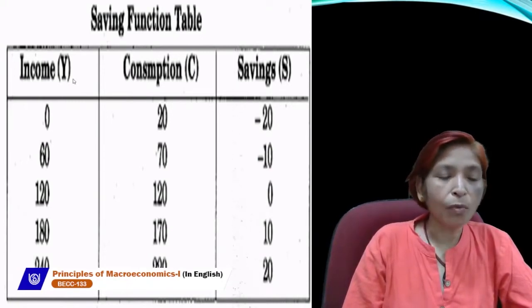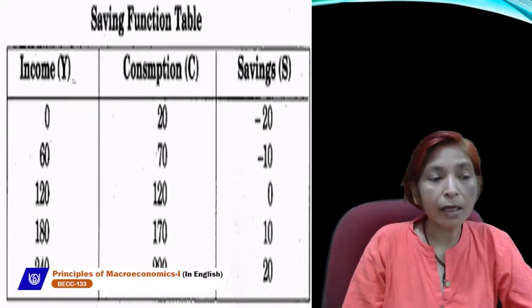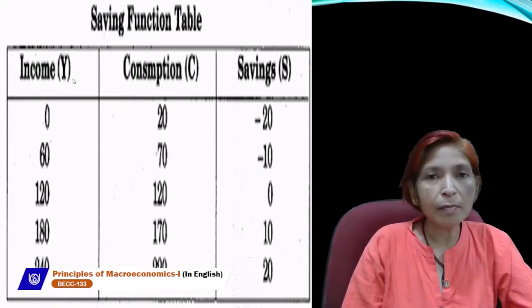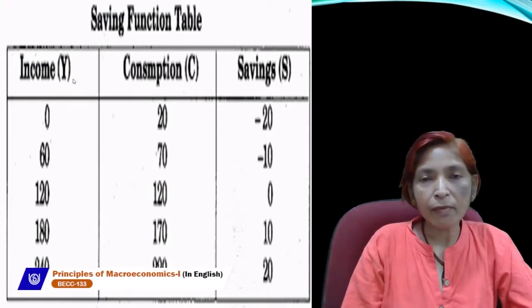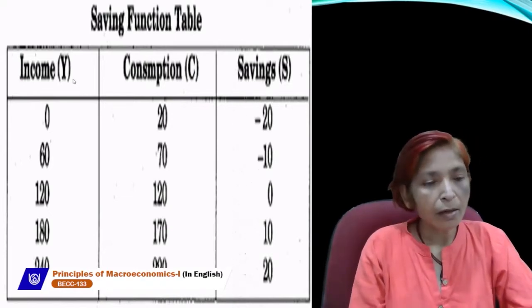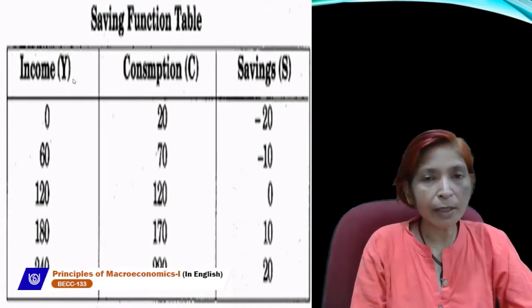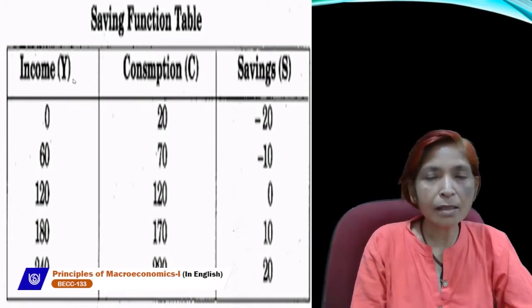If income is 180 and consumption is 170, here income increases but consumption does not increase by the same proportion of income. In that case, saving will be positive, plus 10. Next, if income increases from 180 to 240 and consumption also increases but not by the same proportion of income, that is 220, in this case saving will be 20.